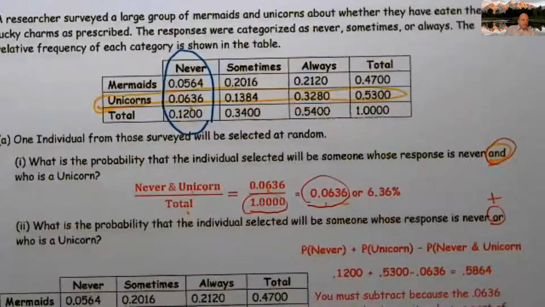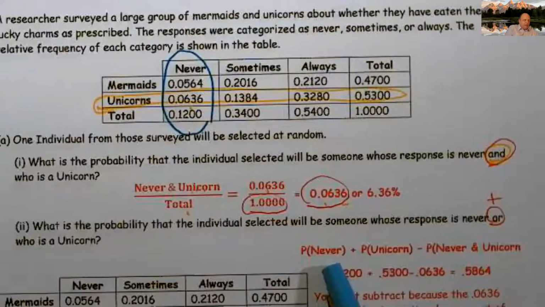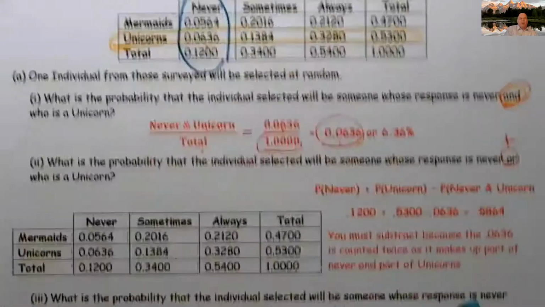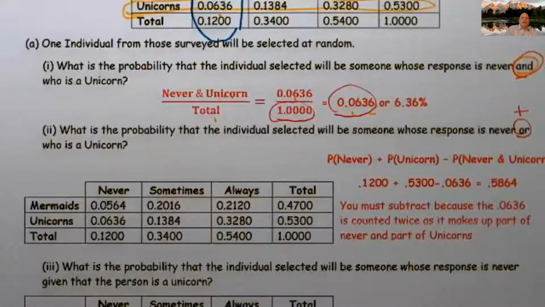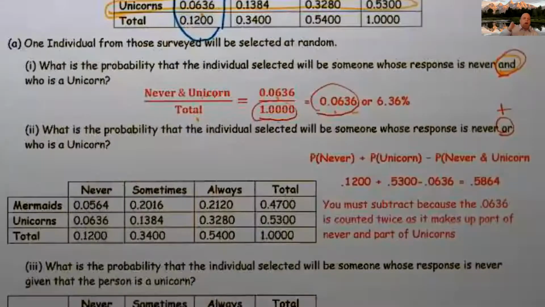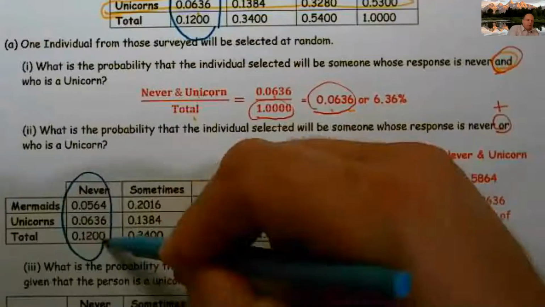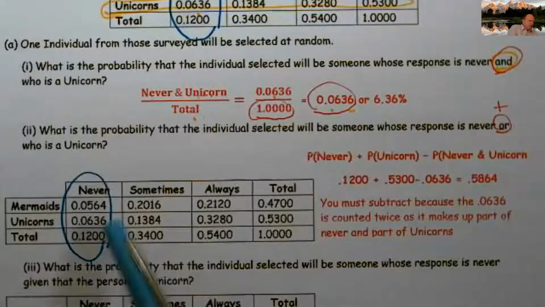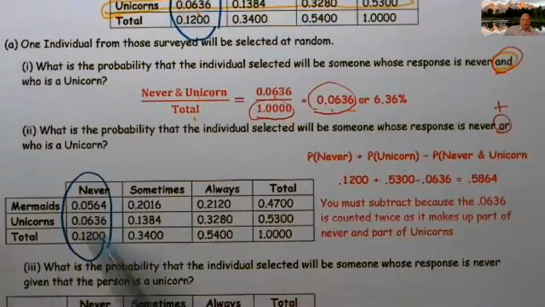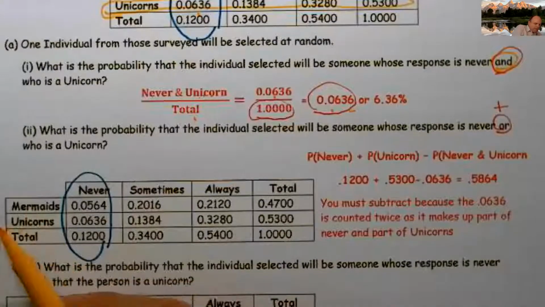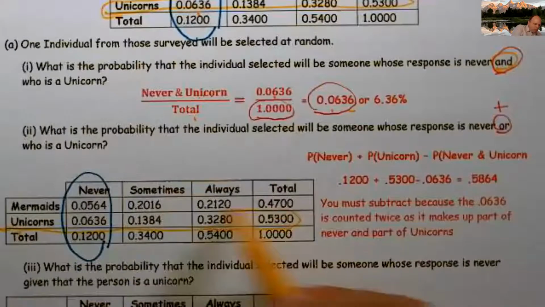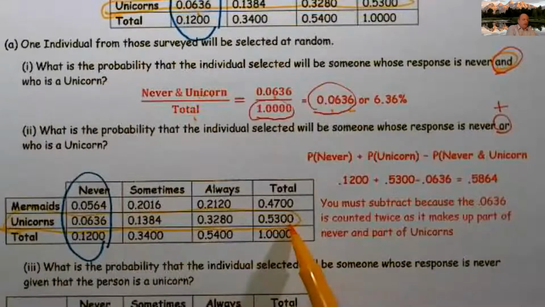So in this case, or it means add. So never plus unicorn minus never and unicorn. And you're like, well, why'd you do that? So let me see if I can try to help make some sense of this. In probability, we will talk more about this, but we have the never group right here. And basically, the 1200 is made out of these two values. And then we have unicorn, which sums up to 5,300, and it's made out of these 1, 2, 3 added up together.